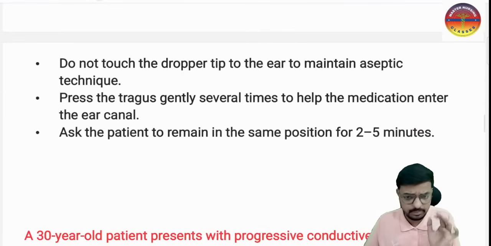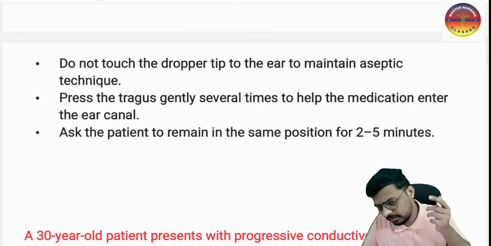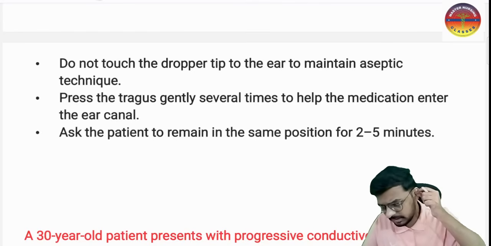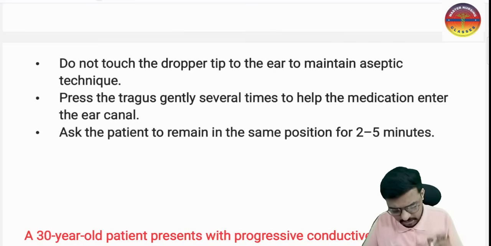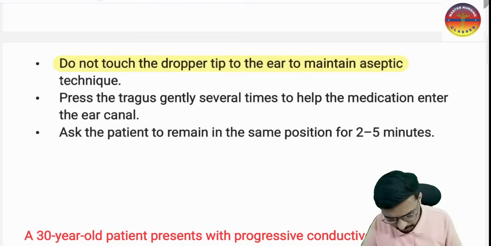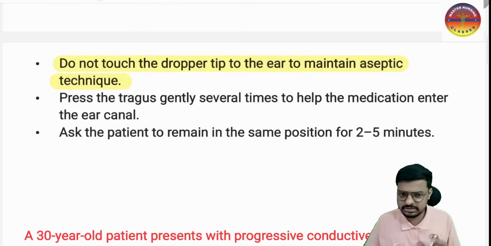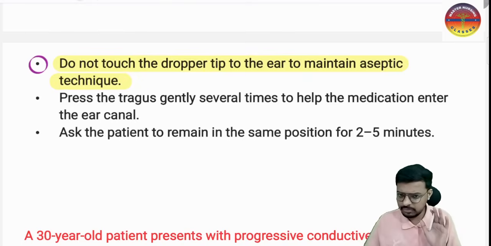And most important, we should not touch the dropper tip to the ear, to maintain the aseptic technique. If you are touching the dropper tip to the ear, the container which has the medication will get contaminated. That is the reason you do not touch the dropper tip to the ear, to maintain the aseptic technique. This is a very important thing to keep in your mind.